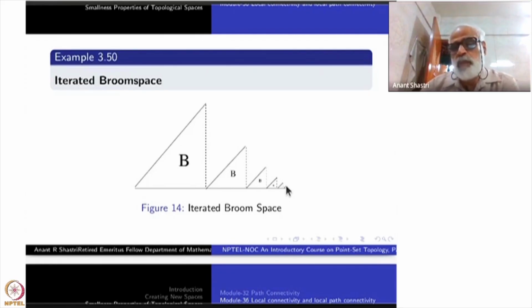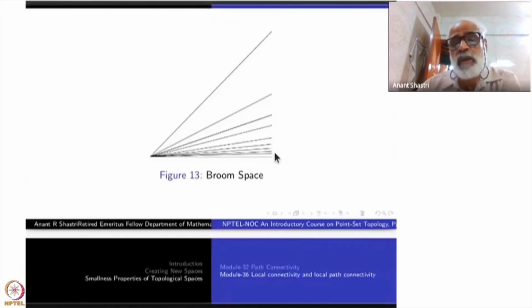As soon as you take an open ball around this one, infinitely many of these triangles or these brooms are already contained inside this one. Nevertheless, what happens, because it is an open thing, suppose you have come up till here, there will always be a line from here to here, half going. So this is precisely what I have to.